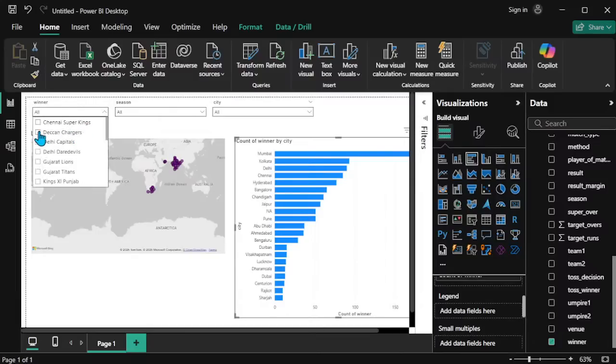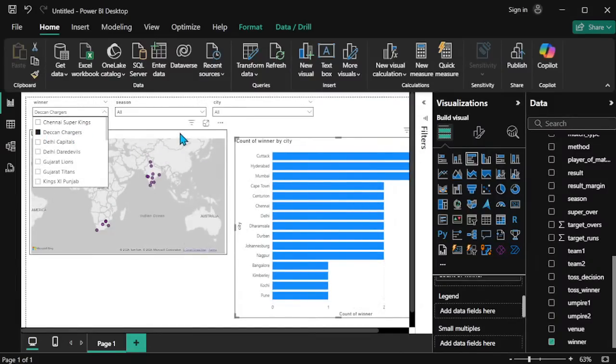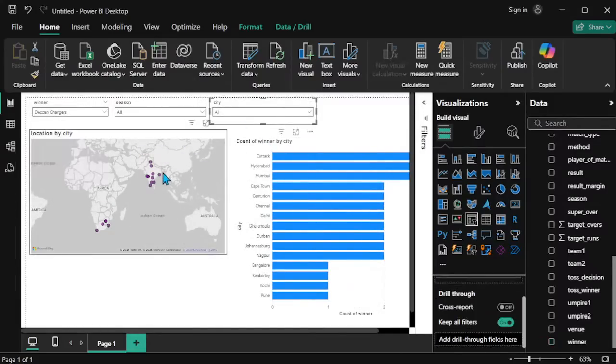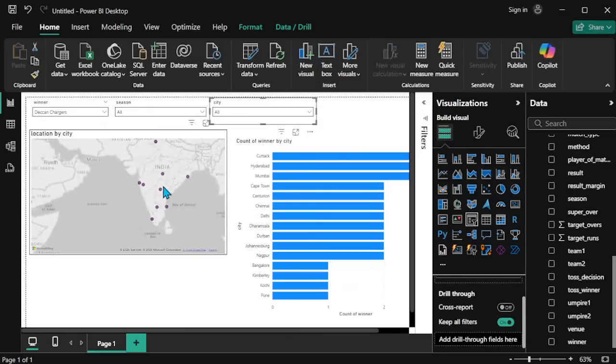So selecting the Deccan Chargers. For this particular Deccan Chargers, the participation cities are Chennai, Kochi, Bangalore, and I think Punjab or Gujarat. Yeah, Mumbai and Pune and Hyderabad, right? Yeah, Nagpur, Hyderabad, and Cuttack.